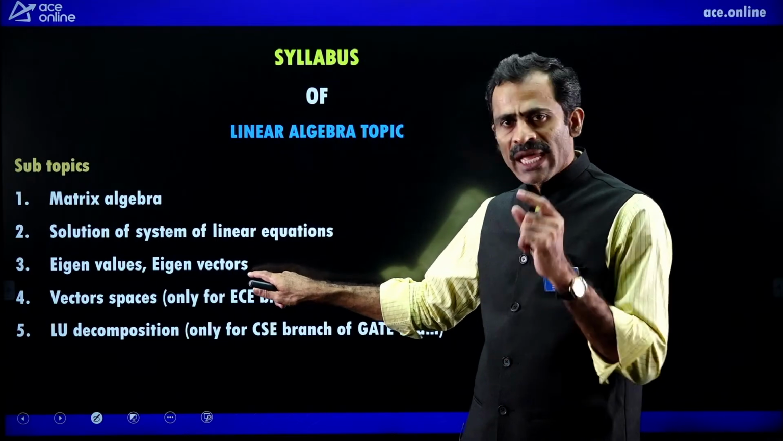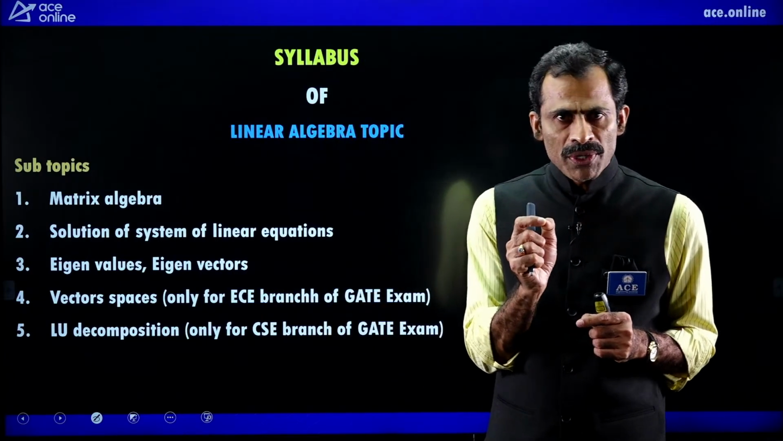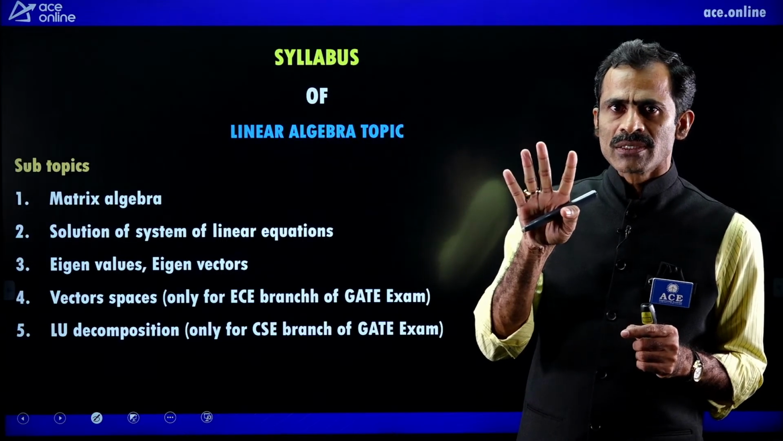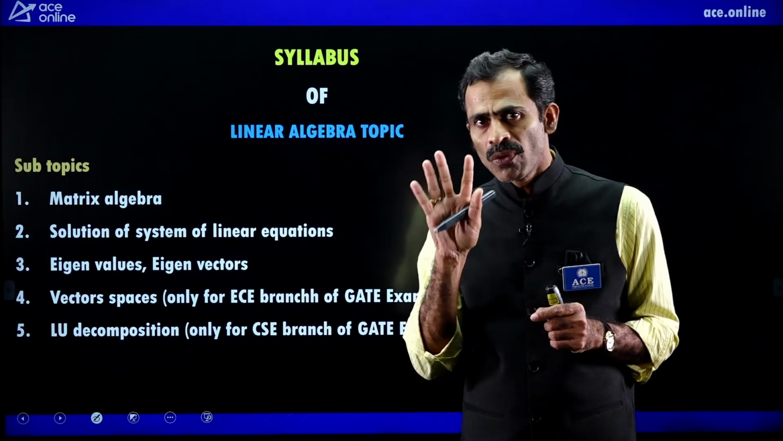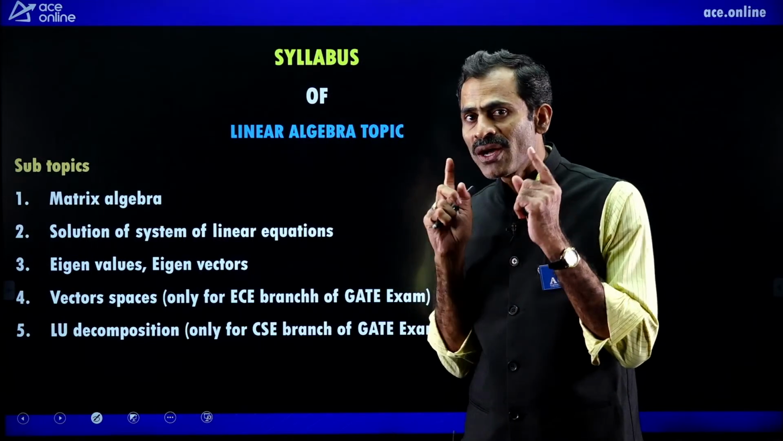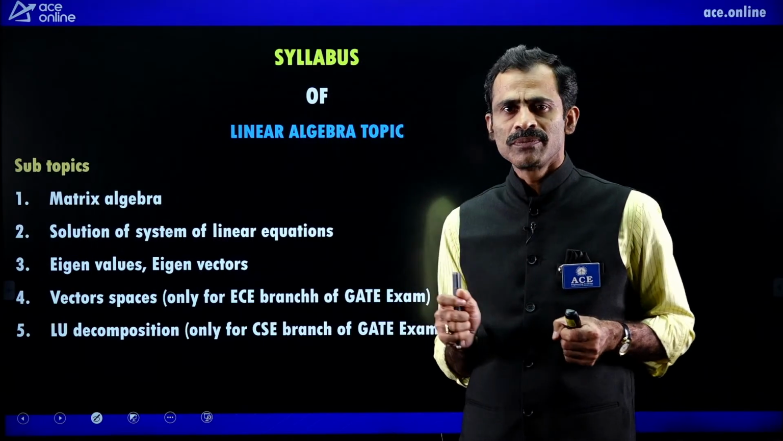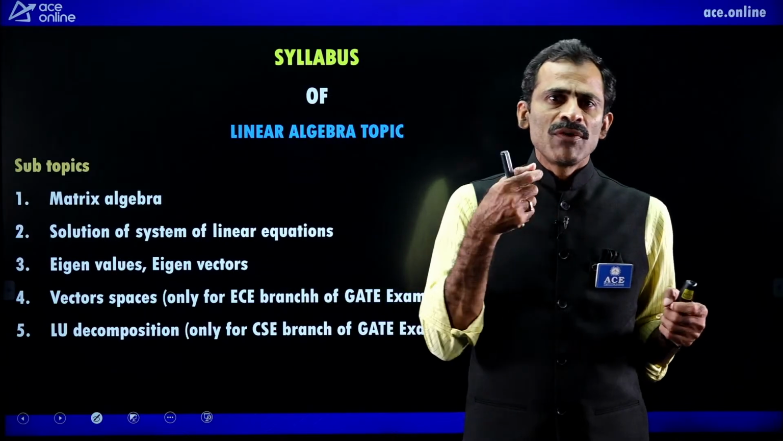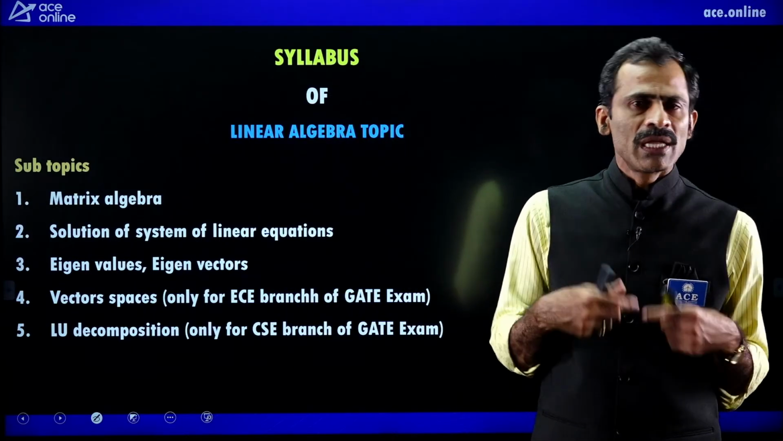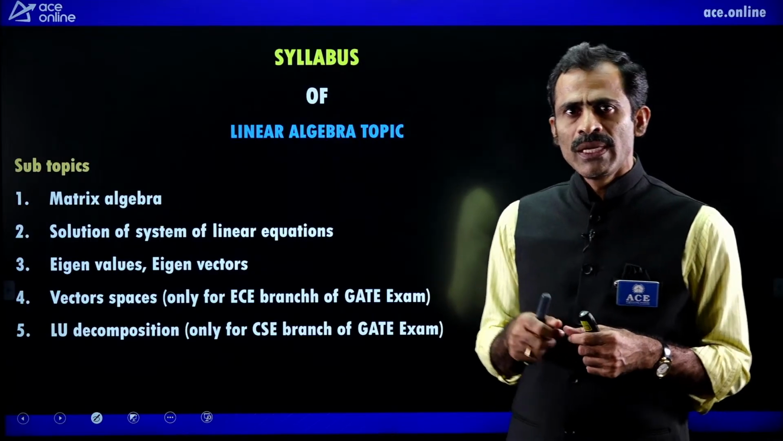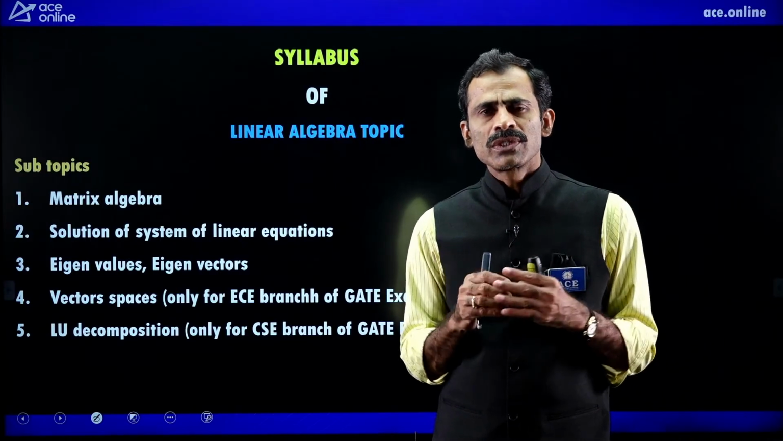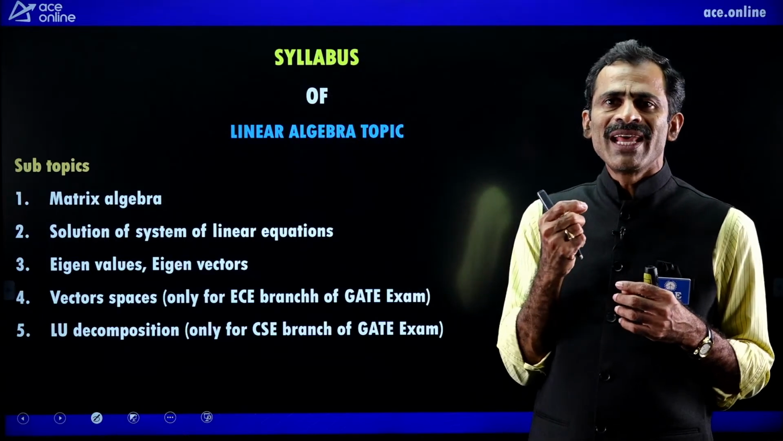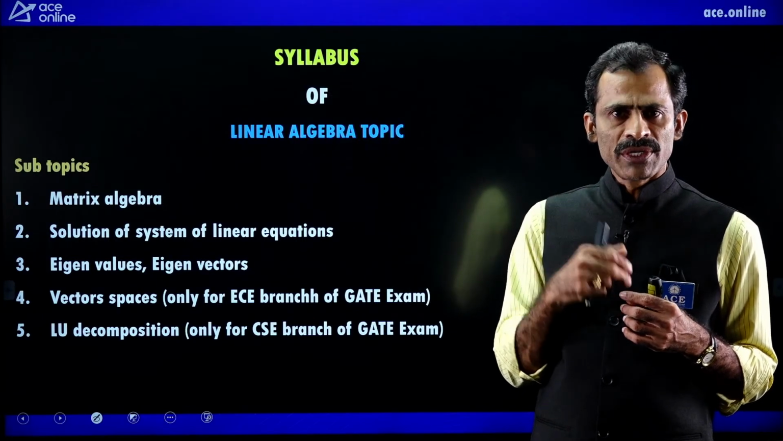From eigenvalues and eigenvectors, there is one property. That property was given in 4 different years for the mechanical branch. Other branches got it only 1 time or 2 times. Like that, we have other questions also. In every subtopic of the mathematics part, we can find repeated GATE questions 2 times or 3 times.